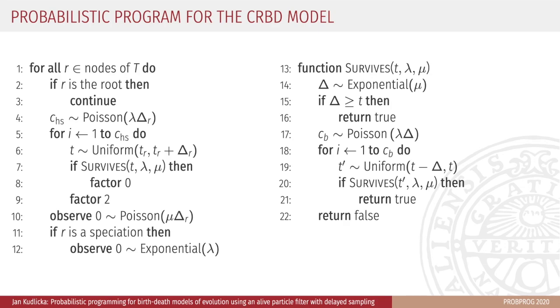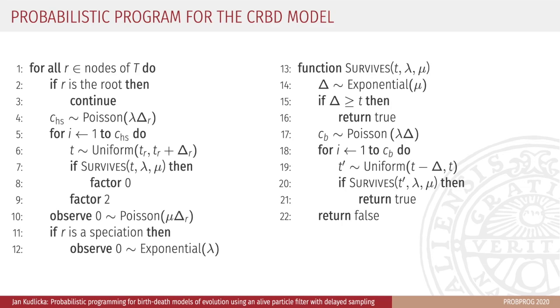For each hidden speciation, we sample its time from a uniform distribution between the time of R and the time of its parent. In other words, we sample the times of events from a Poisson point process with rate lambda. We then call the survives function, which is shown on the right side, to use the generative model to simulate the hidden subtrees. But this time, we are only interested to know if the hidden species or any of its descendants survive to the present time. If so, we have obtained a complete tree, which is not compatible with our observation, and therefore set the probability of execution to 0. And at this point, we can stop the execution.